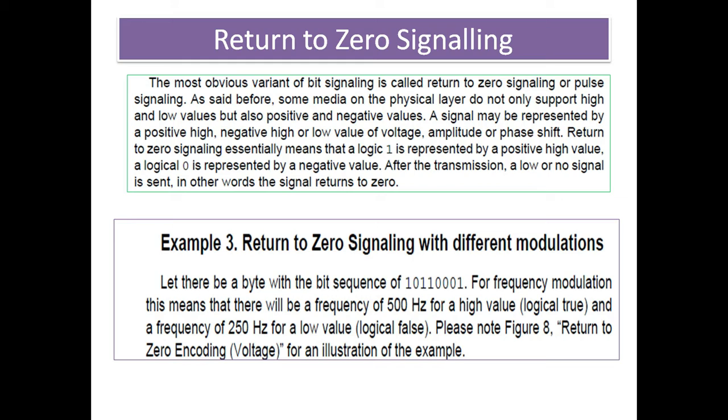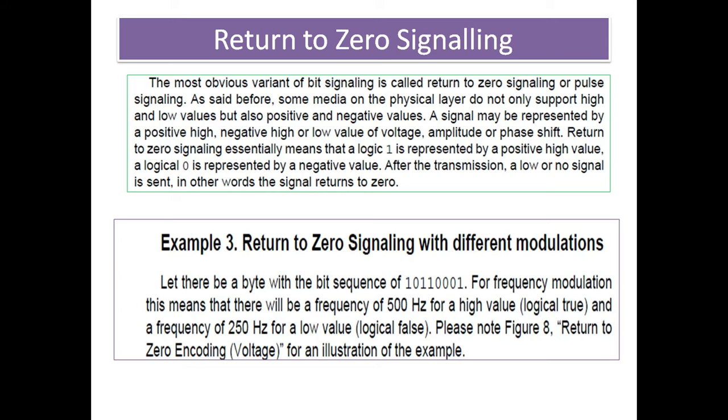The signal may be represented by positive high and negative low values of the voltages, and the amplitude and phase shift. Return to zero signaling essentially means that logic 1 is represented by the positive high value and logical 0 is represented by a negative value at the initial level, and after the transmission a low or no signal is sent. Basically the word means the signal returns to 0.